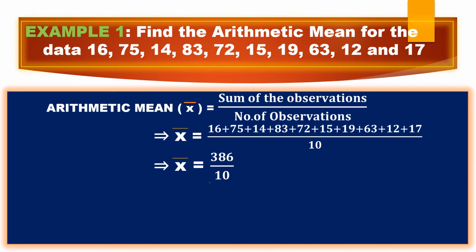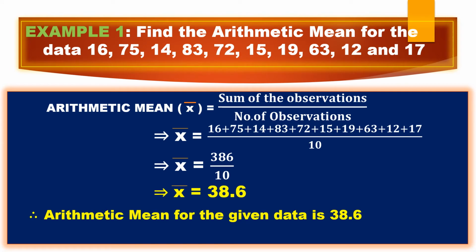So whenever it is divided by 10, just write the numerator as it is, 386, and since only 10 is there, put the decimal point before the last digit. So it will be 38.6. This is only for division by 10, not other numbers. So x bar equals 38.6. So my mean is 38.6.